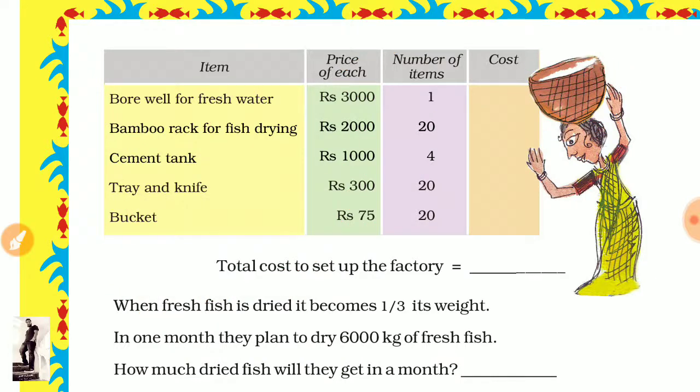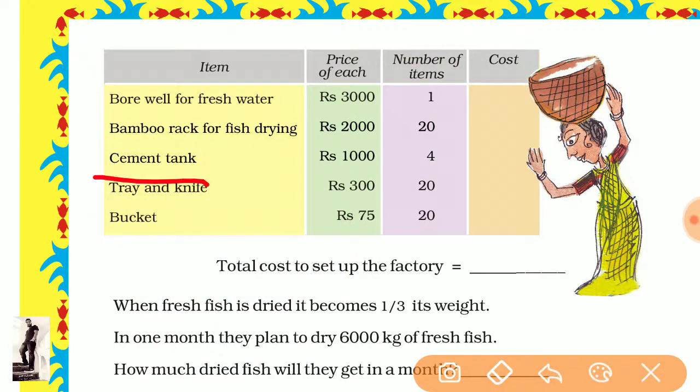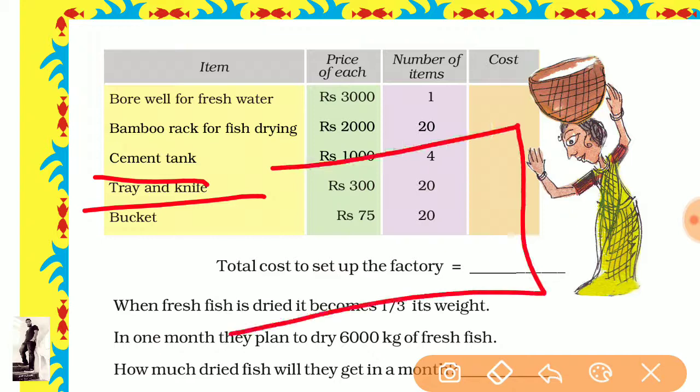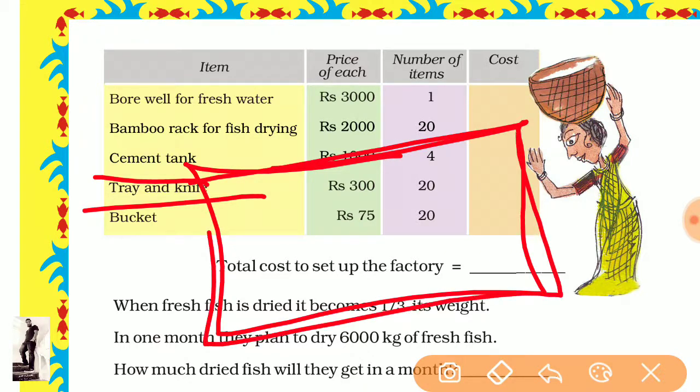Next is a cement tank, for the storing of fishes. Next are trays and knives. Knife is very important. Trays in a factory should not be small; we need big trays.